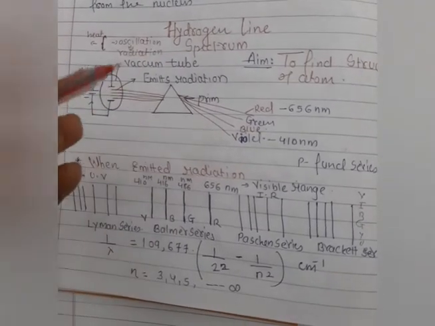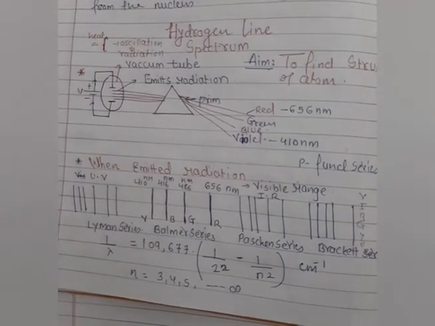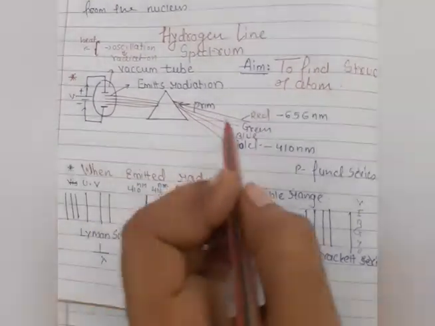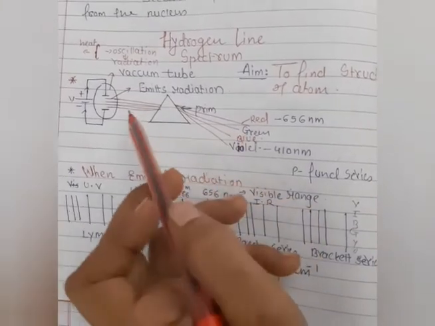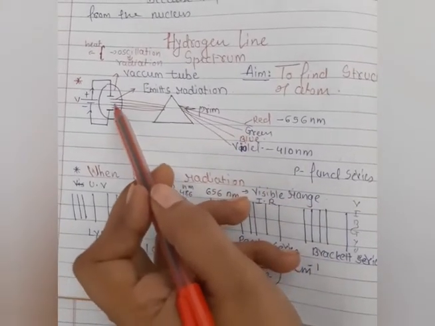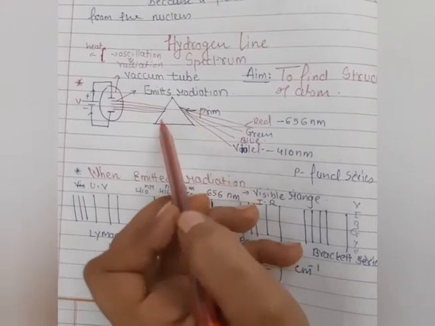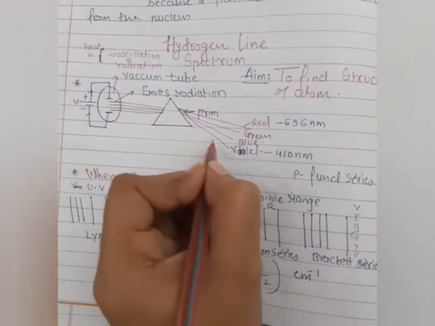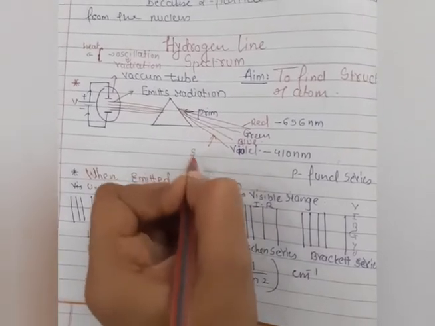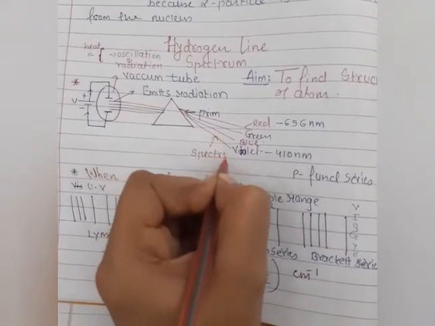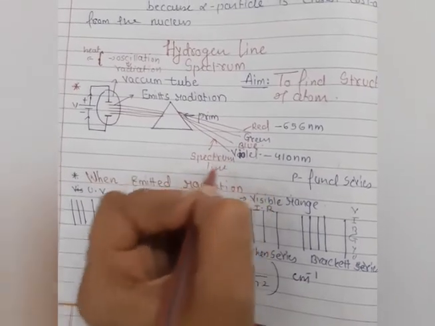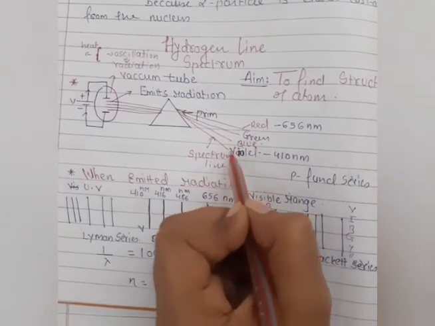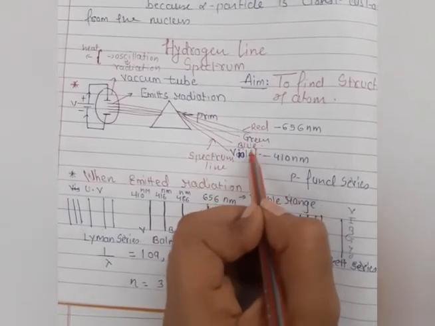When this radiation is passed through the prism and we get only very few wavelengths, this is called a spectrum line. Yes students, this is called a spectrum line. Out of the very many radiations passing through the prism, we get only a few wavelengths, and each such wavelength line is known as a spectrum line. These spectrum lines are very few, and I can say we get only red, green, blue and violet.